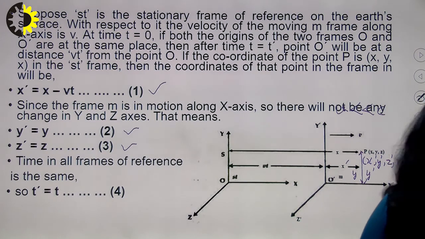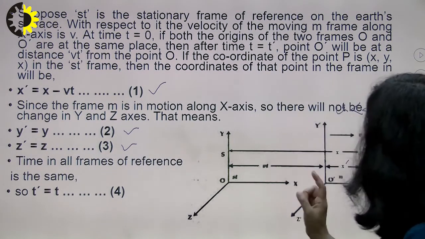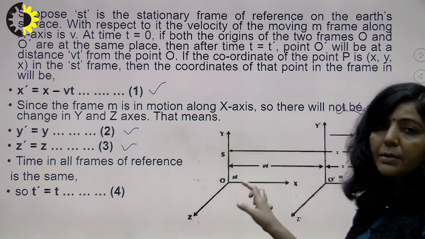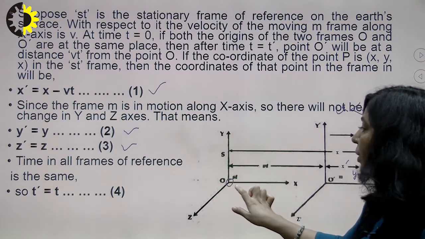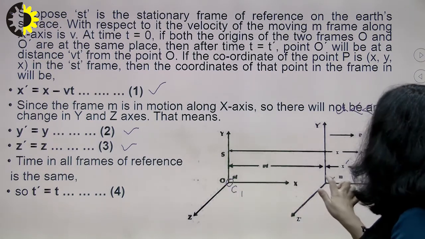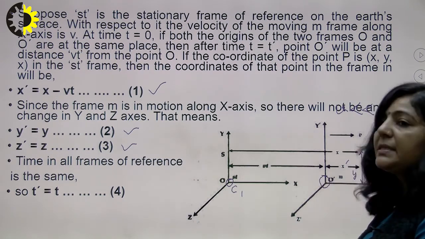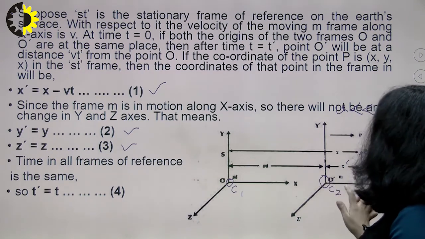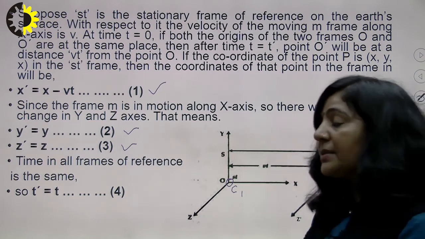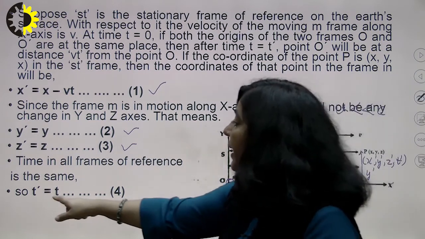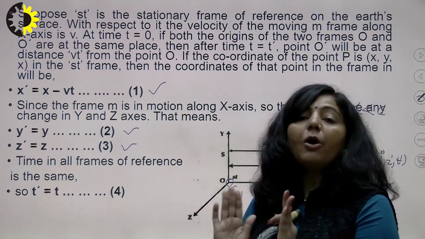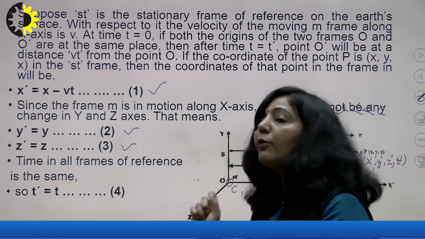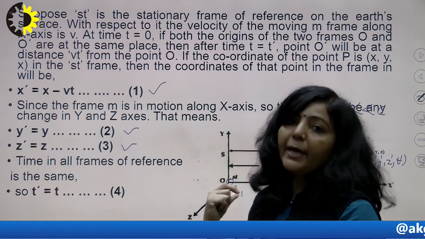Now only the time coordinate is left. Both the clocks, the clock C1 kept in frame S with this observer O, and the clock C2 kept in frame S dash, will measure the same time, so T dash is equal to T. It means the time is not variant, it is not affected by the motion of the S dash frame.